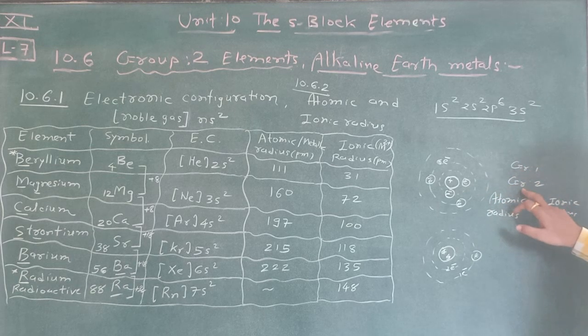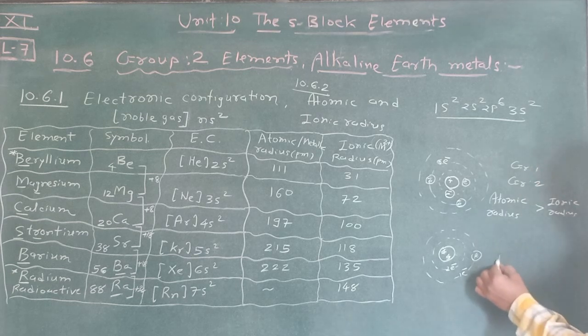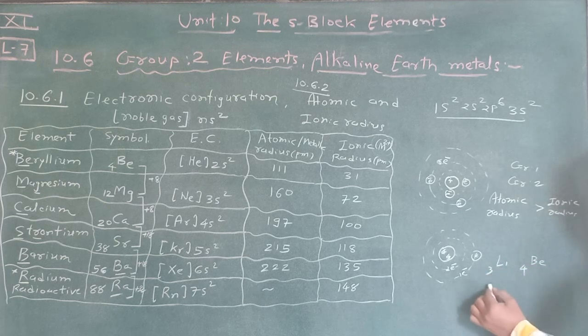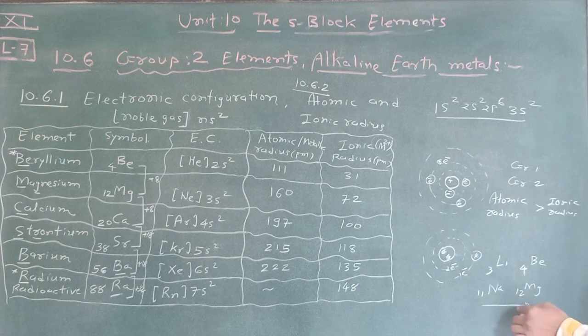But according to group 1 and group 2, what happened? Just you see, in group 1 suppose we consider lithium, and in group 2 suppose we consider beryllium. The next one is sodium, and the next one is magnesium. So in this way, atomic radius decreases. So atomic radius decreases, that means what?